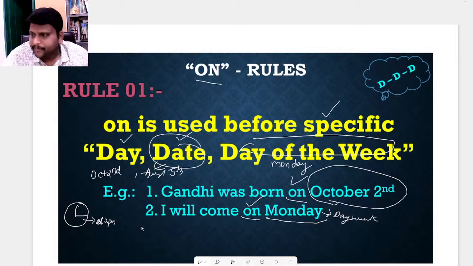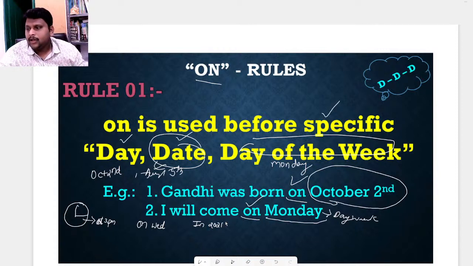Suppose this is Wednesday, now we need to use on Wednesday. In the year 2021. Okay. Is this clear?